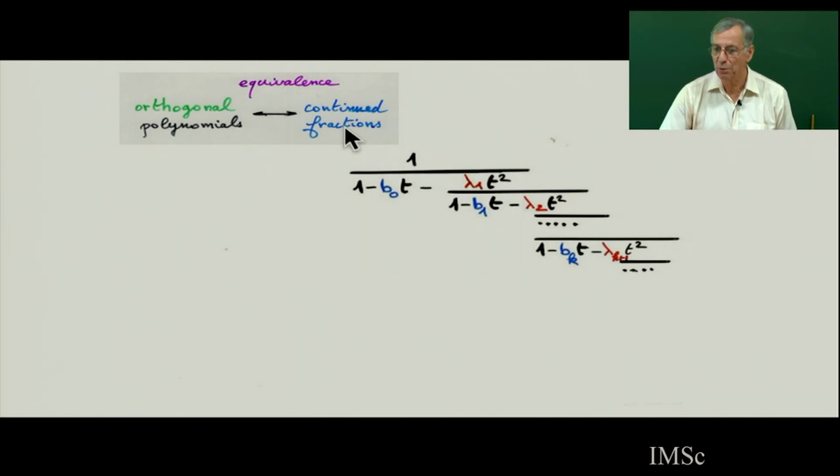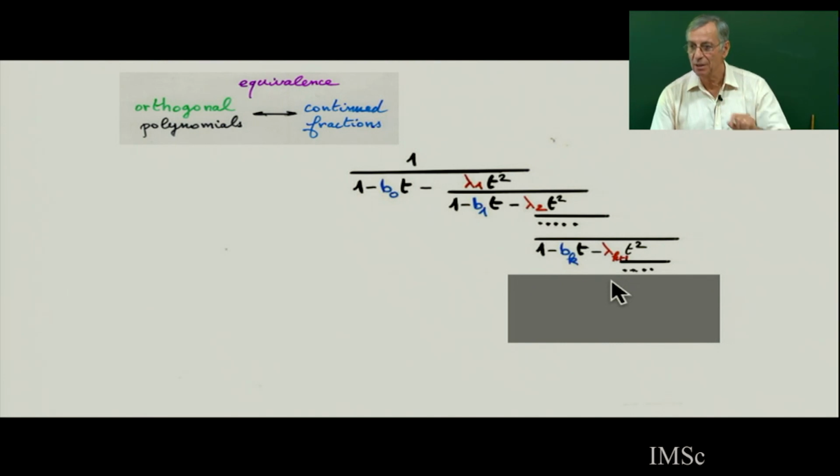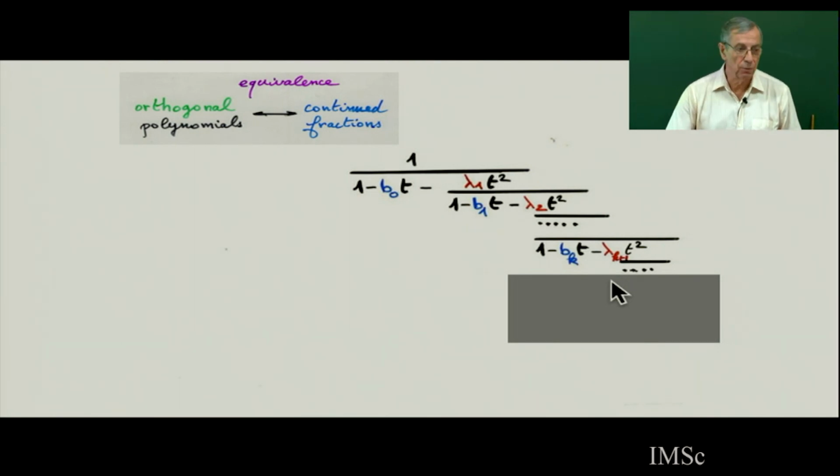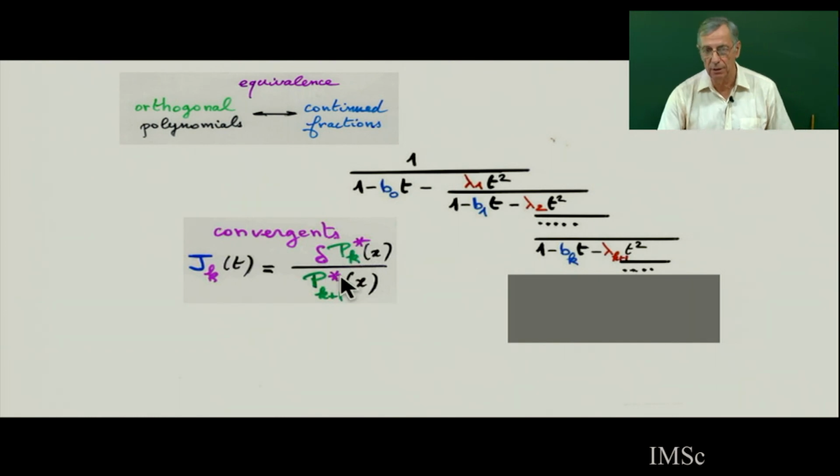And one of the possible equivalences is: if you cut the continued fraction, you stop it, so it's a rational fraction. It's called the convergent of the continued fraction. So it's a rational fraction with a numerator and denominator. And then this numerator and denominator are going to be exactly orthogonal polynomials.